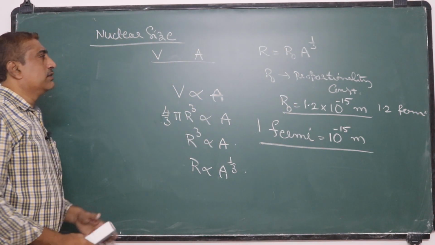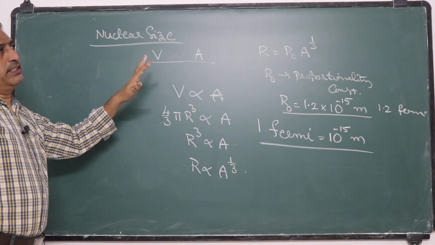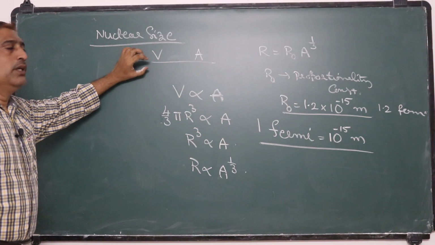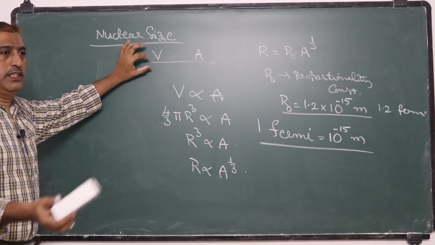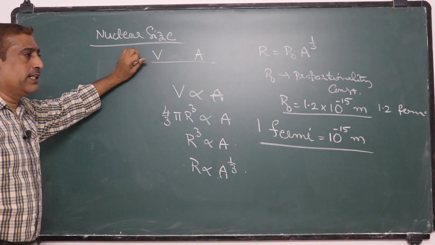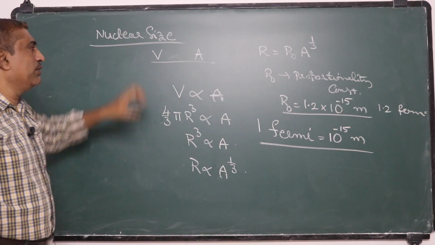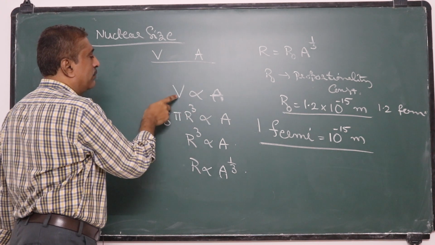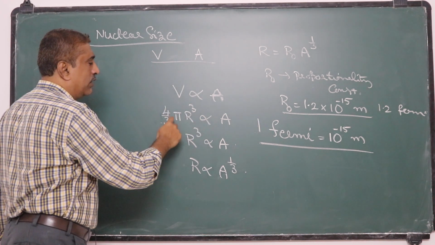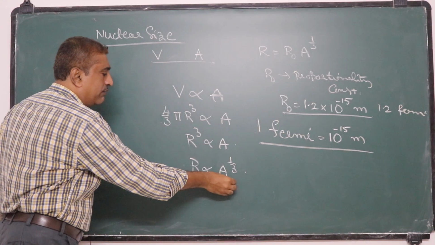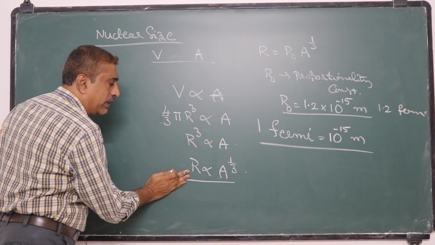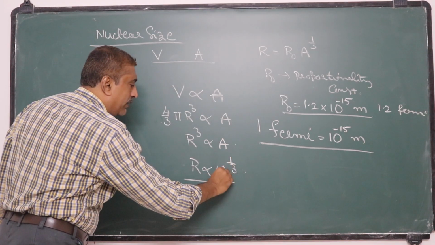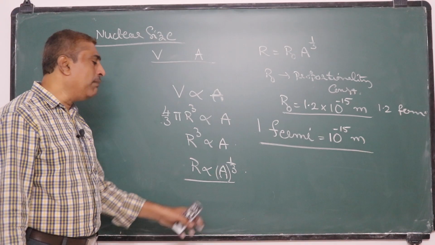Okay. So the size of the nucleus as calculated is from Rutherford's experiments only. Based on the distance of closest approach, the nuclear volume is estimated to be proportional to the mass number of that particular nucleus. So the volume is proportional to mass number, and we can derive that the radius of the nucleus is proportional to the 1/3 power of the mass number.